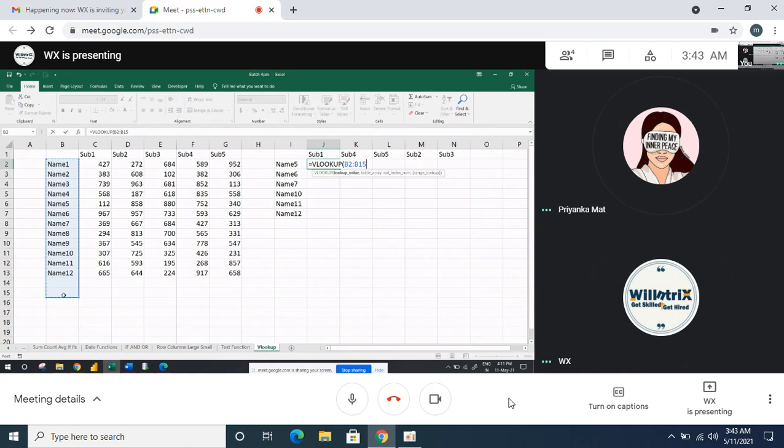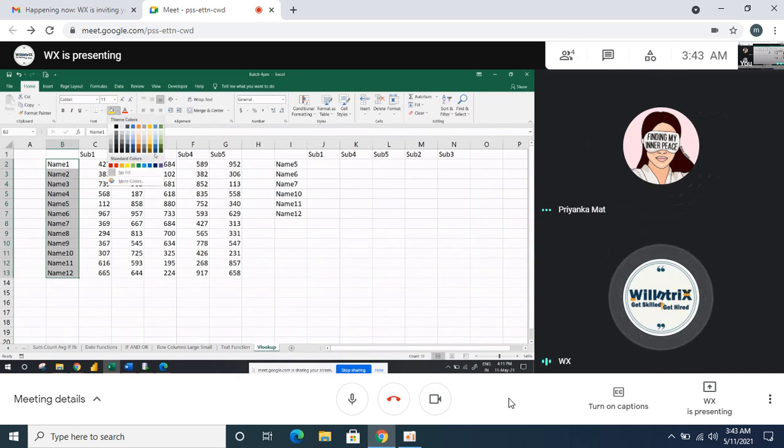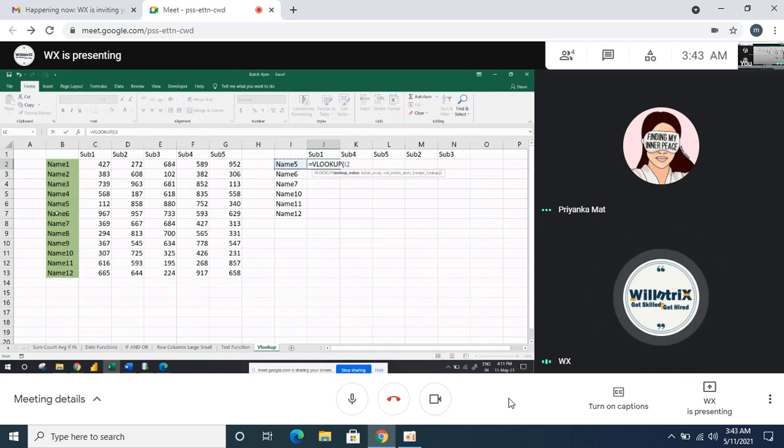We have to fetch the data based on a vertical lookup in a source. What is a vertical thing? In the source only it will decide, not in your data. You have to look into the source. Then what will be the vertical? That will be the lookup value for our data. Now we have to look here. That you have to select within your data. That's the lookup value selection.